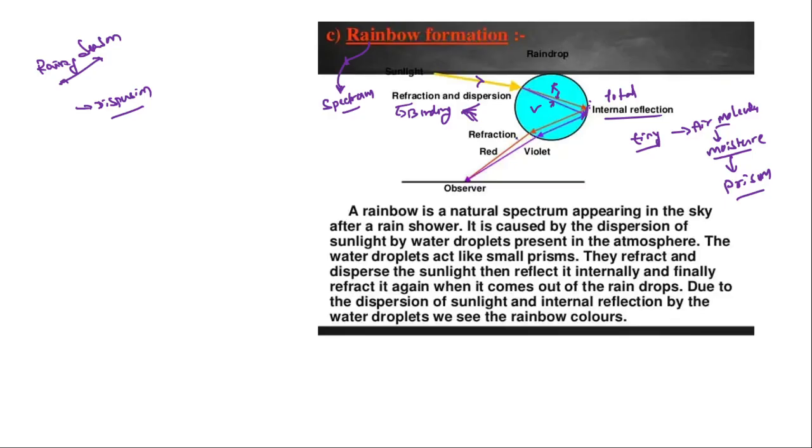When it comes out, it again undergoes refraction. Then there is a VIBGYOR or spectrum effect which is seen by an observer standing on the earth surface. Clear? I hope you understood this one.